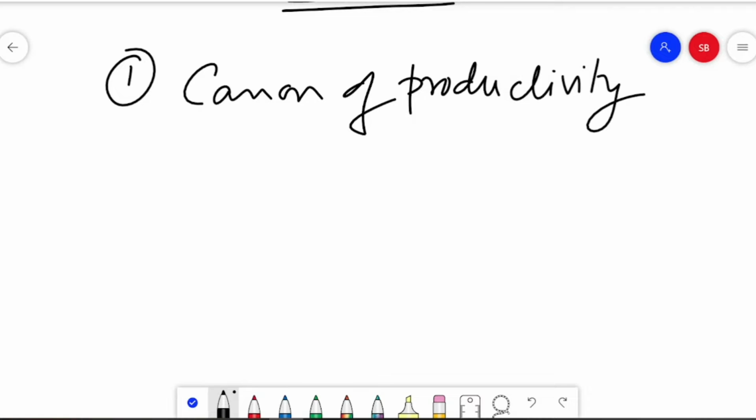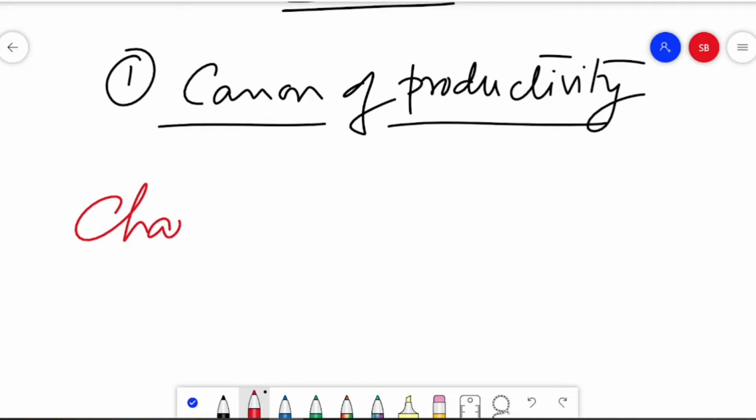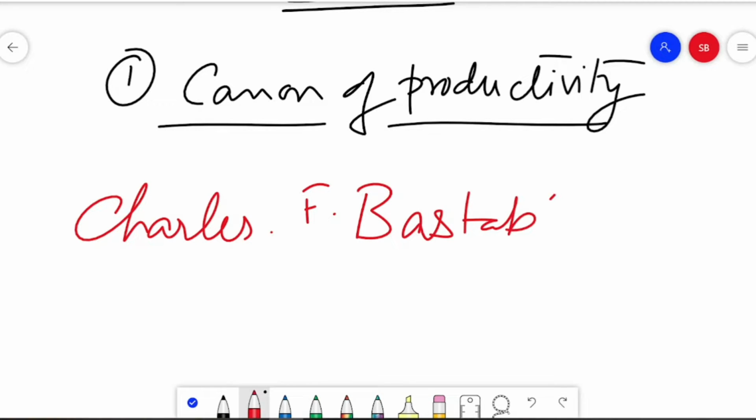Now, what does this canon of productivity actually mean? According to the well-known classical economist in the public finance field, Charles F. Bastable, who has given out this productivity, taxes must be productive.